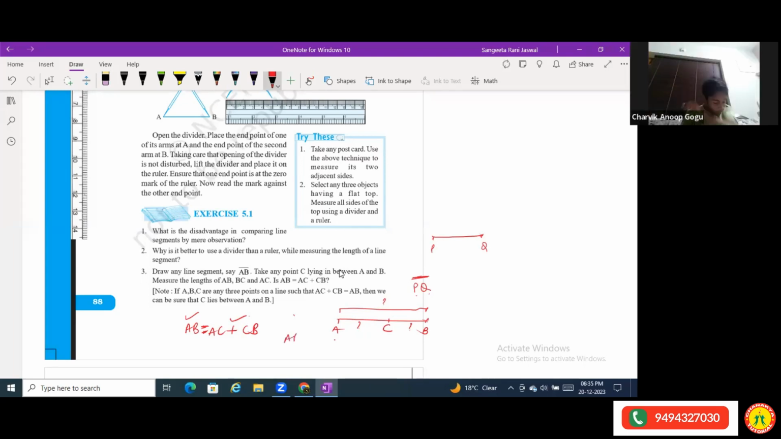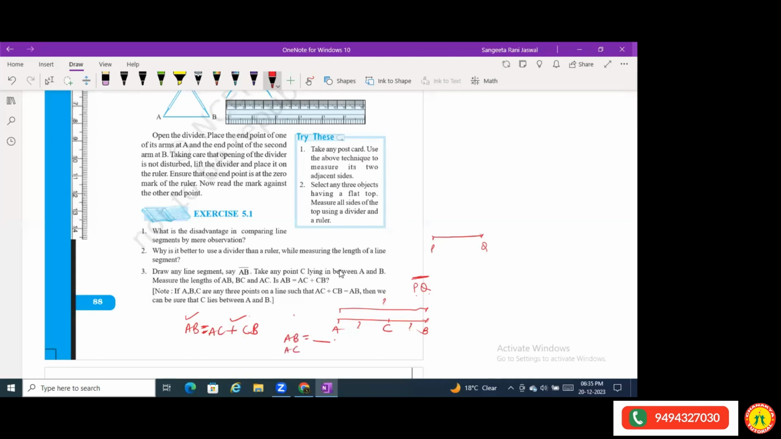Write the measurement of AB. Write the measurement of AC. Write the measurement of CD. And then compare them like this.